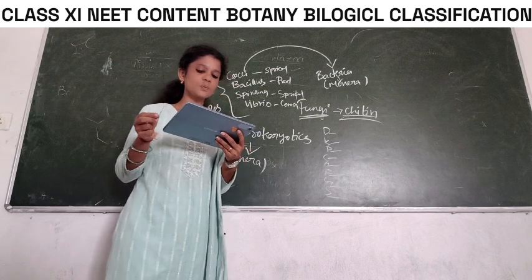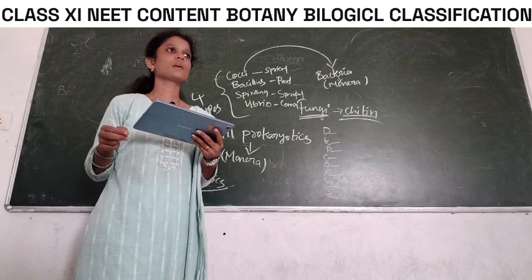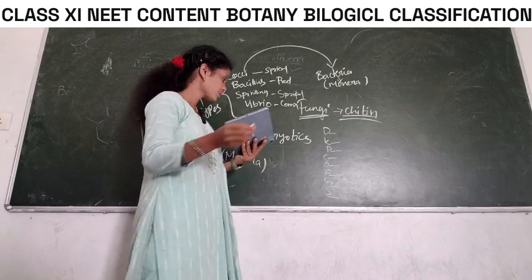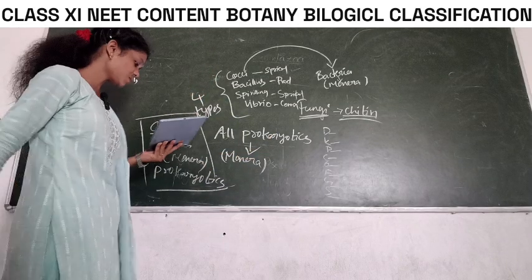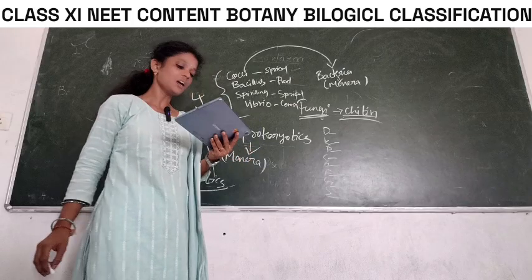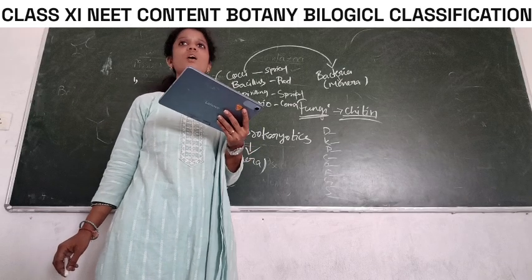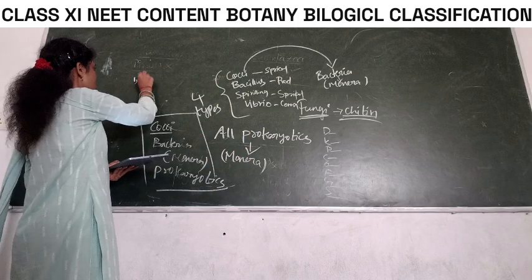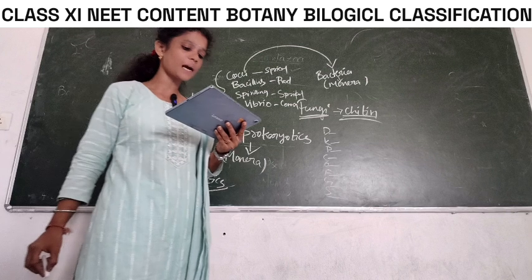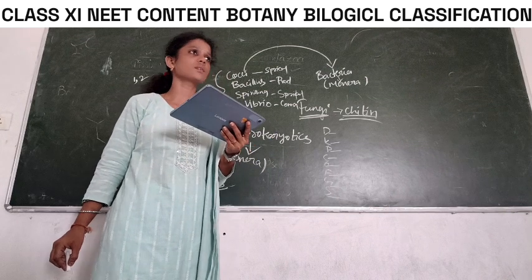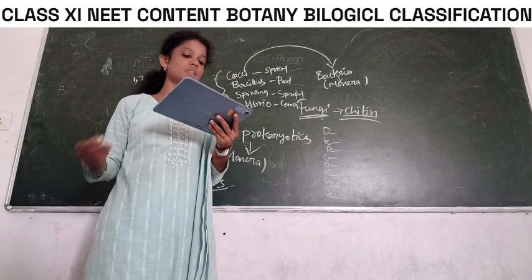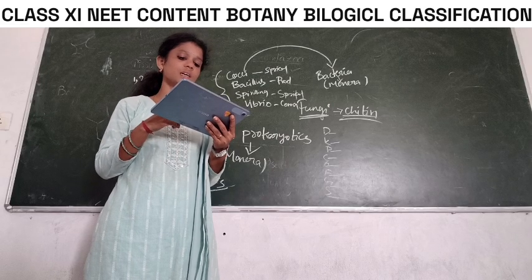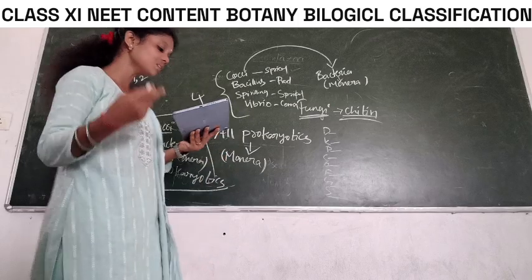Methanogens are archaebacteria which produce methane in marshy areas. Right or wrong? Right, because methanogens produce methane biogas. So the first one is right. Next one: Nostoc, a filamentous blue-green algae, fixes atmospheric nitrogen. Right. So the second one is right. Third one: chemosynthetic autotrophic bacteria synthesize cellulose from glucose. Wrong, because these are not photosynthetic, these are chemosynthetic. So the third one is wrong.